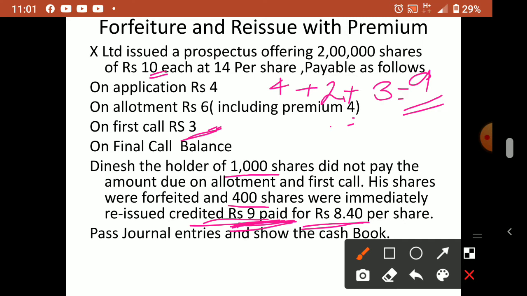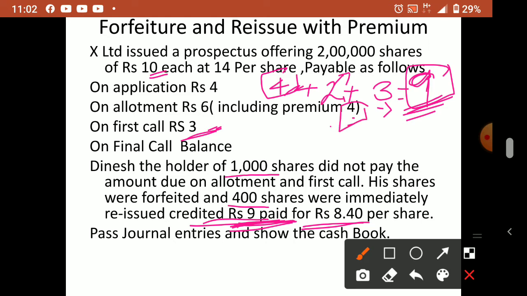Called up and paid up are both the same only. The company asked and all the shareholders paid except this Dinesh. Till 9 rupees the company asked, but this person paid only 4 rupees. Out of 9 he paid 4 and did not pay 2 plus 3, that is 5, and the 4 rupee premium also he didn't pay.